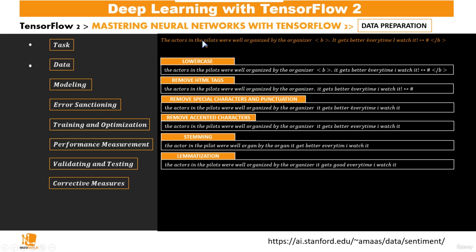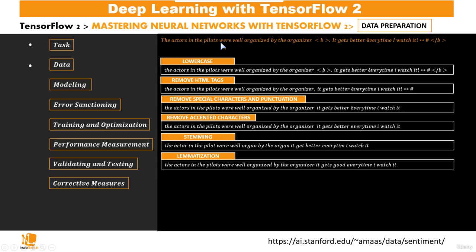But then if we're considering this to be a noun, that's if we're doing lemmatization, considering that the words are nouns, then pilots could be turned into pilot, and then actors into actor. So in general, it's important to note that lemmatization takes into consideration context when shortening the words, or when bringing words into some original form or some stem form, whereas stemming doesn't do that.